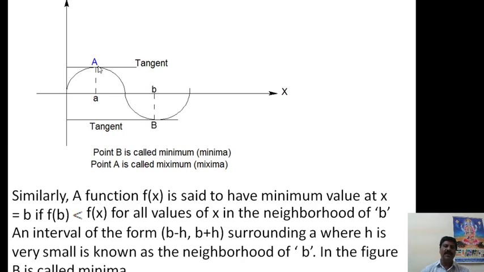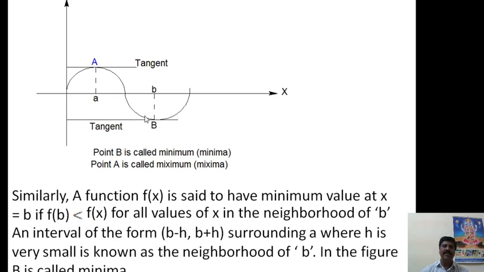f of x at a is equal to f of a. It is the greatest value and the other values are lower, therefore it is called a maximum value. And f of b is the lowest value.